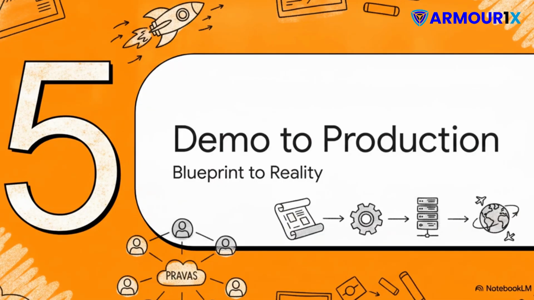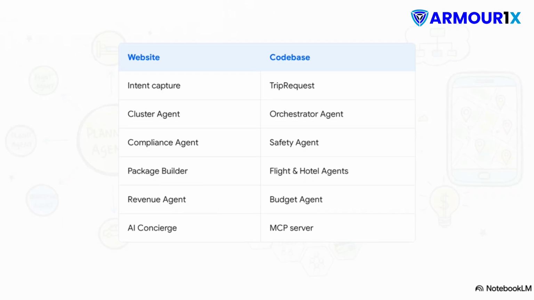Finally, Section 5, From Demo to Production, Blueprint to Reality. Let's dive into how we bridge the gap between this perfectly functioning theoretical demo and a live, scalable production deployment for the PRAVAS platform. The transition to production is surprisingly elegant, mainly because the code base perfectly mirrors the conceptual architecture. The destination cluster agent they promise on the front-end website, that is exactly our orchestrator agent working under the hood. The risk and compliance module, that's our safety agent. It's a true one-to-one match.